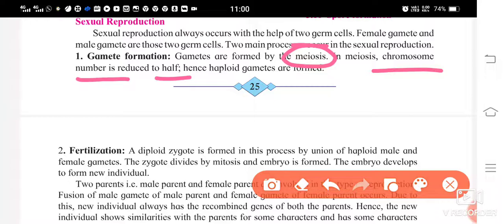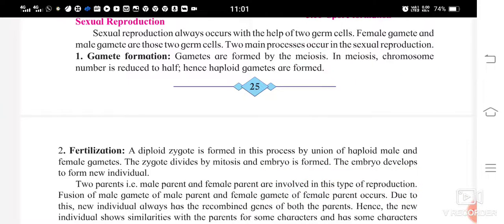There are two types of chromosome sets: one is haploid, the second one is diploid. What is diploid? Di means two, isn't it? Haploid means single. These chromosomes are always present in pairs. Here the chromosome number gets reduced to half, and therefore haploid gametes are formed.